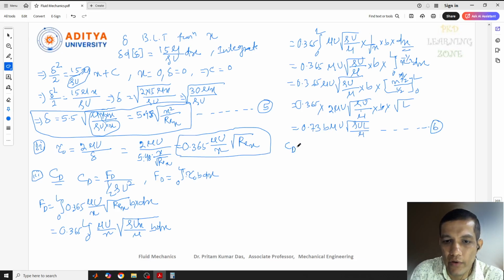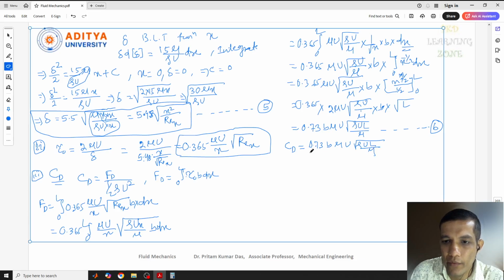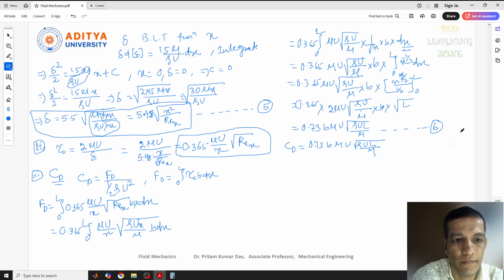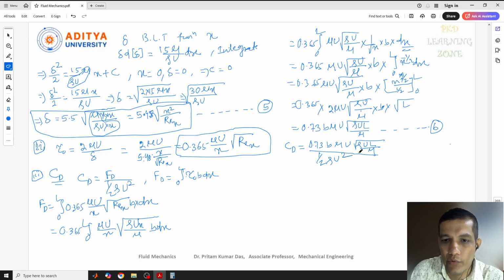Now what we got here is the coefficient of drag, the drag coefficient. So we can write 0.72 b mu u, root over of rho u L by mu, divided by 1 by 2 rho u square, because we know that up to now what we got is our drag force.